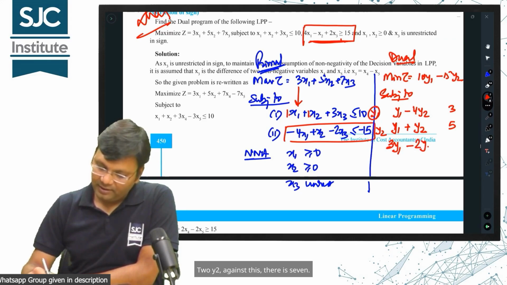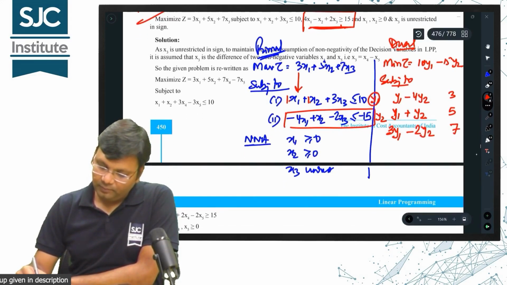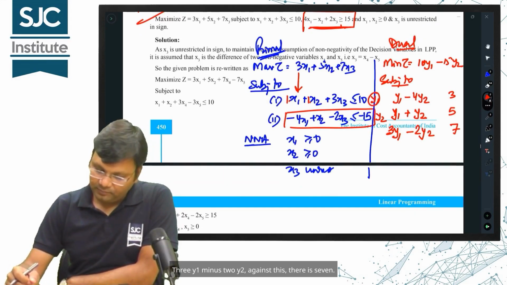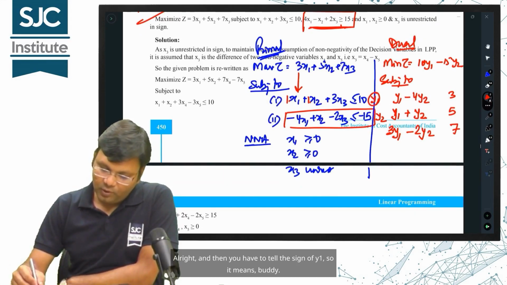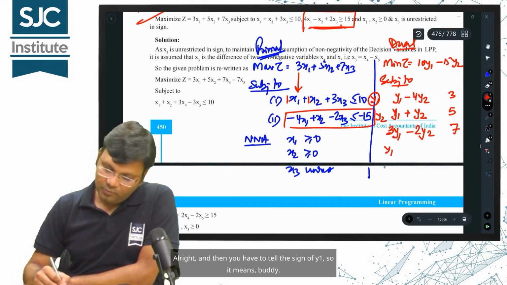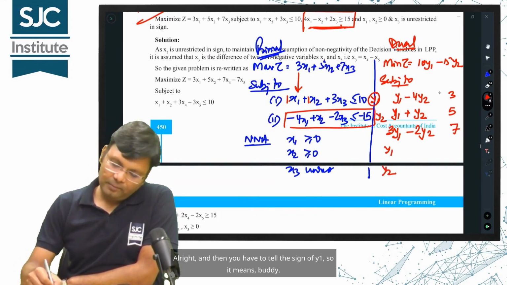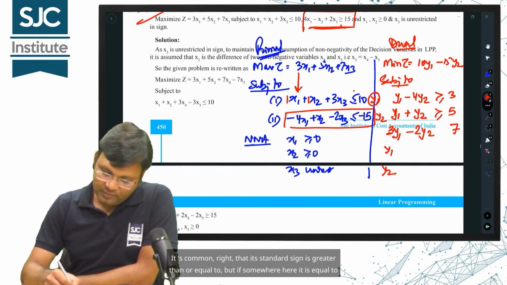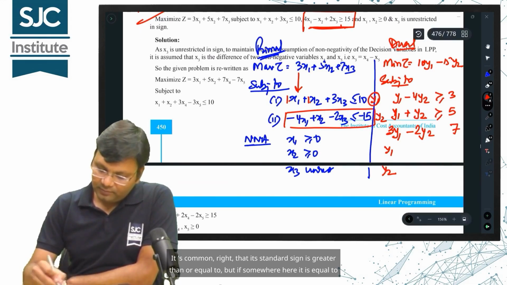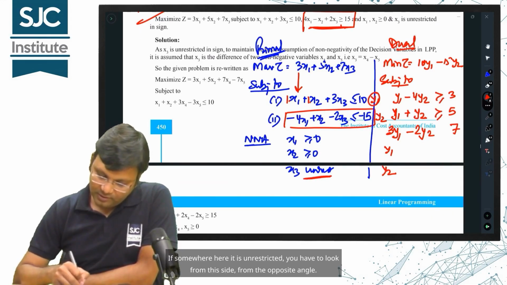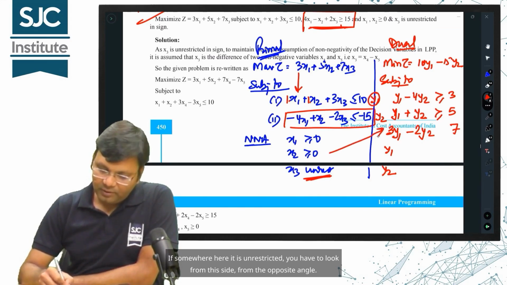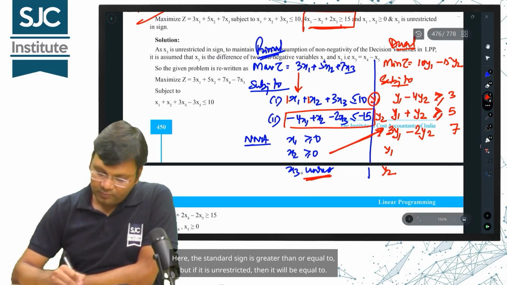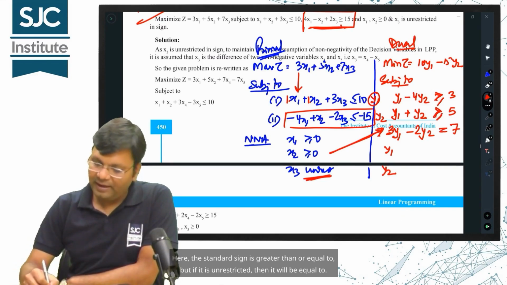To y2 against this, there is 7. 3y1 minus 2y2 against this, there is 7. Alright, and then you have to tell the sign of y1. It's common that the standard sign is greater than or equal to, but if somewhere here it is unrestricted, you have to look from the opposite angle. Here, the standard sign is greater than or equal to, but if it is unrestricted, then it will be equal to.